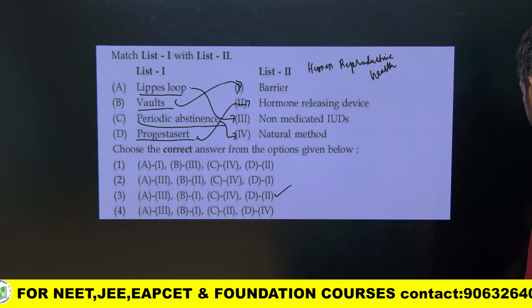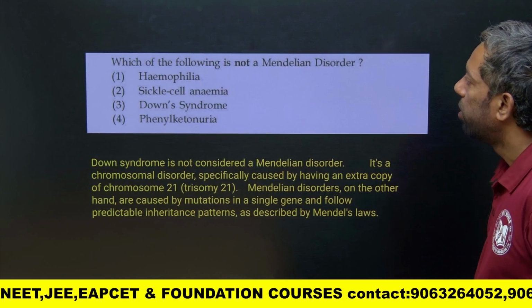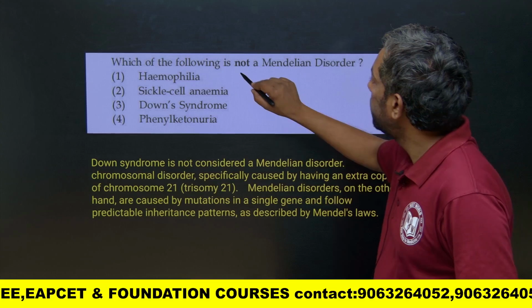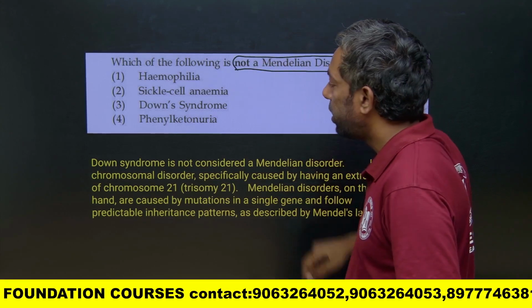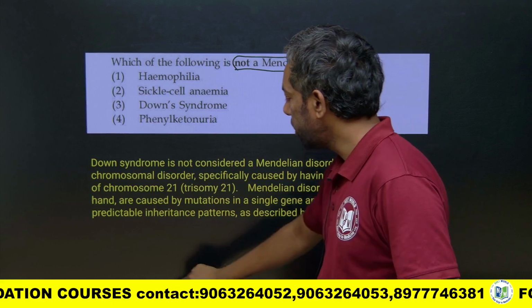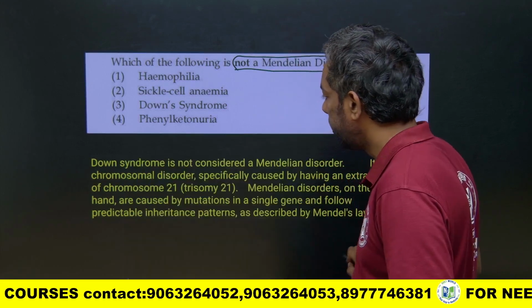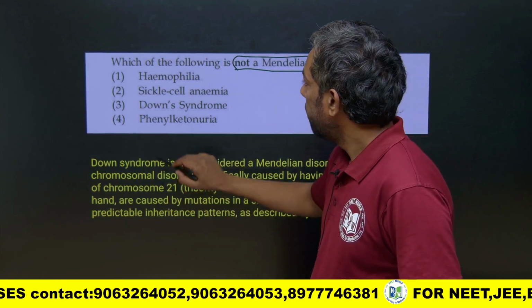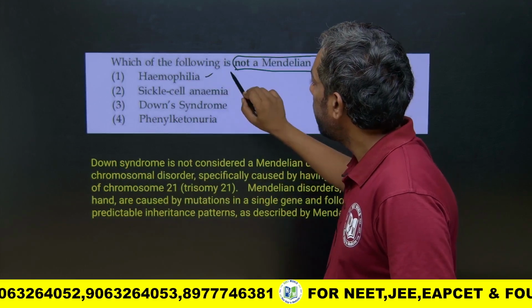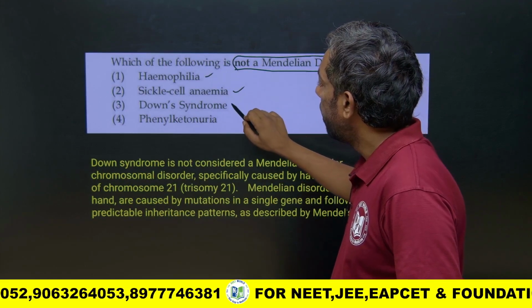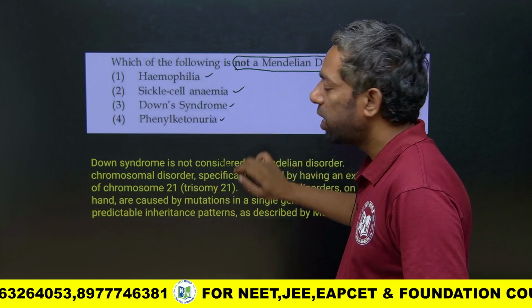Next question: which one of the following is not a Mendelian disease? What is a Mendelian disease here? Look at the options: hemophilia, sickle cell anemia, Down syndrome and phenylketonuria.